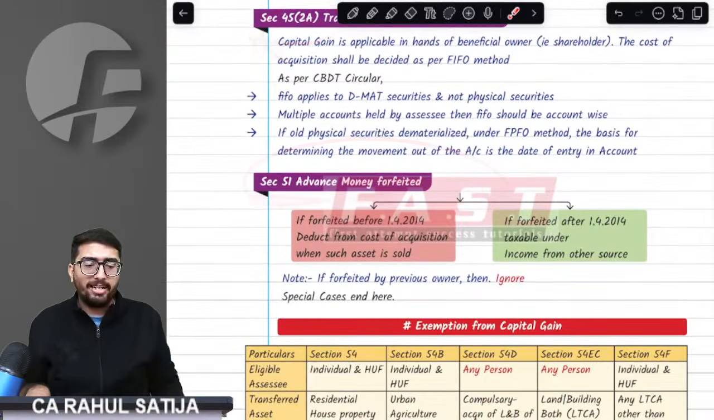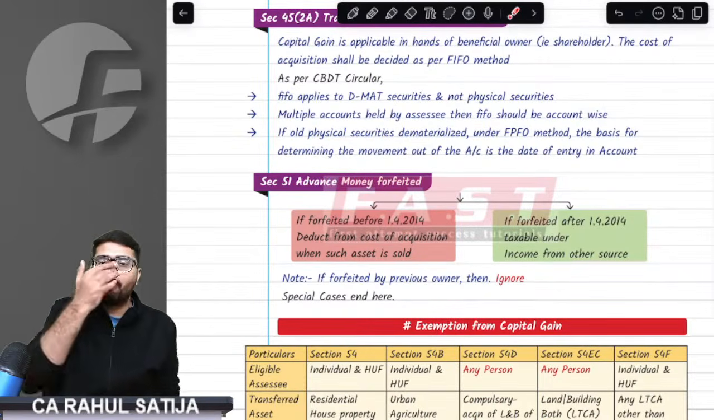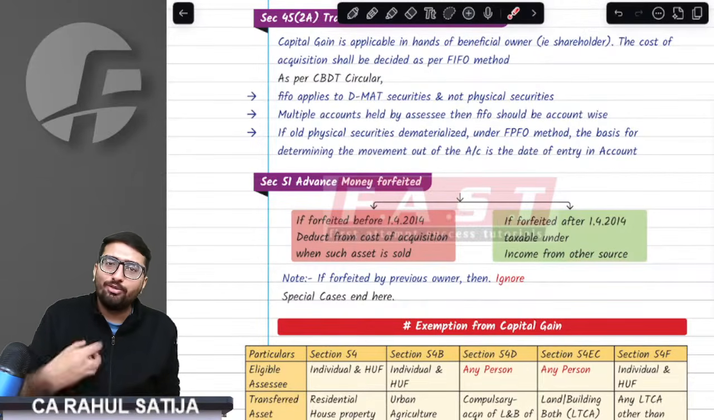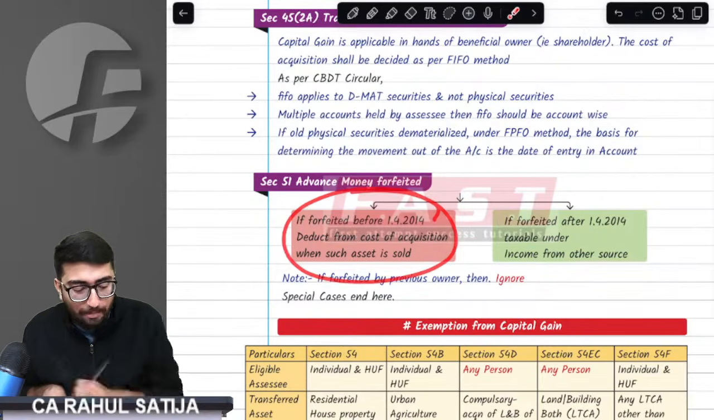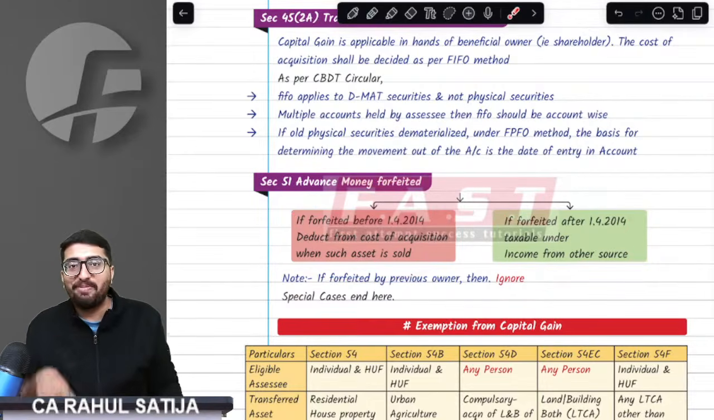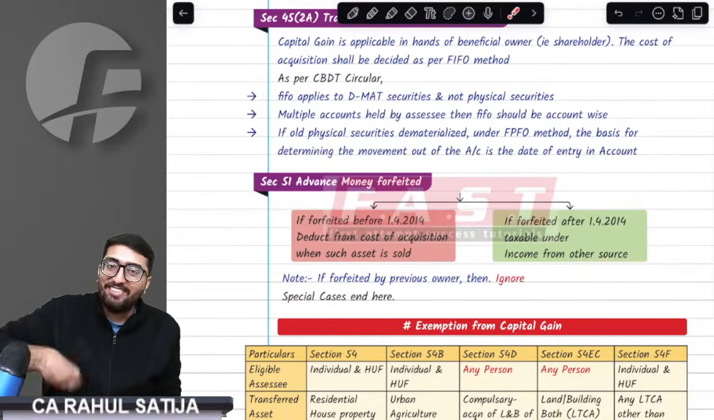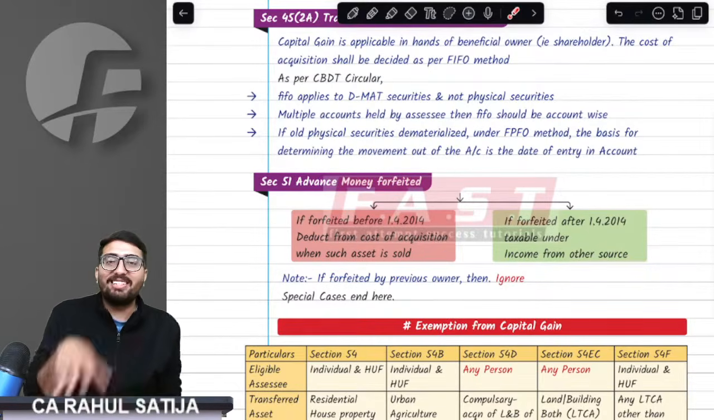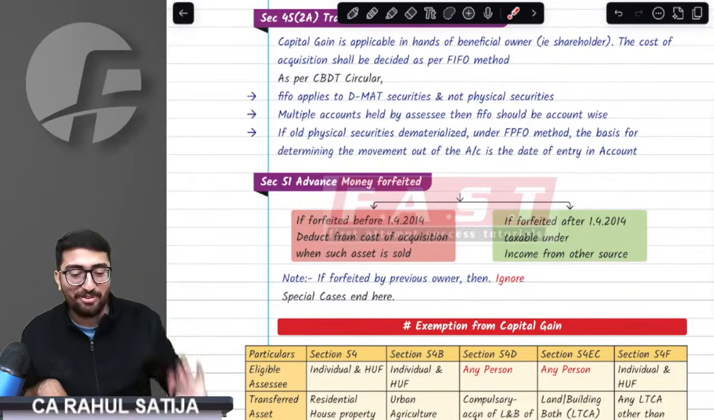The last special case is advance money forfeiture. What is this all about? If you sell a house and at the time of sale somebody gives you advance money and you forfeit that money, that forfeiture is taxed in two ways. If the forfeiture happens after 1st April 2014, that means after the Modi government came into picture, it will be taxed under income from other sources, flat, clear cut.